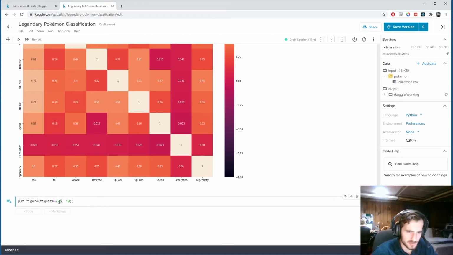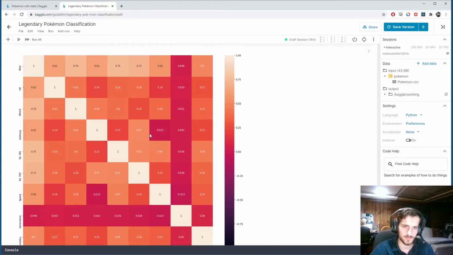Actually, that might be a little much. Let's do like 18 by 18 by 5. Let's try. Yeah, 18 by 10. Why not? We can always adjust. And then for each column in,